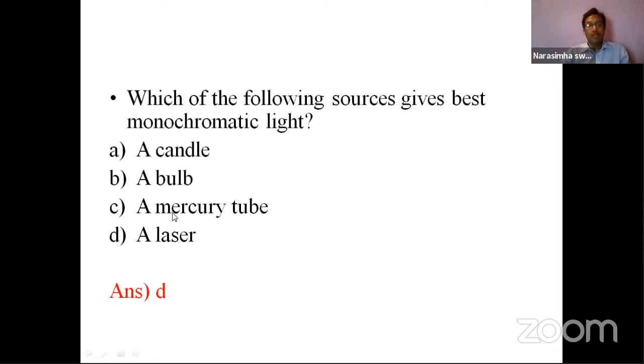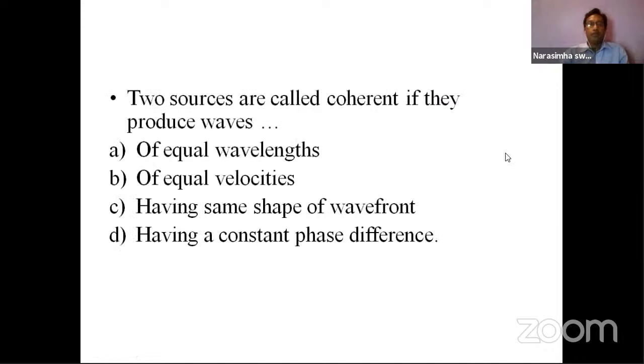So laser is a monochromatic source. It can exhibit red color, green color, blue color. So particular fixed wavelengths can be produced by laser. So only a laser source can give monochromatic light. Yeah, now moving to another question.